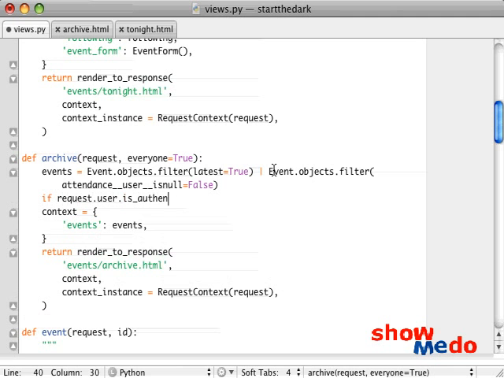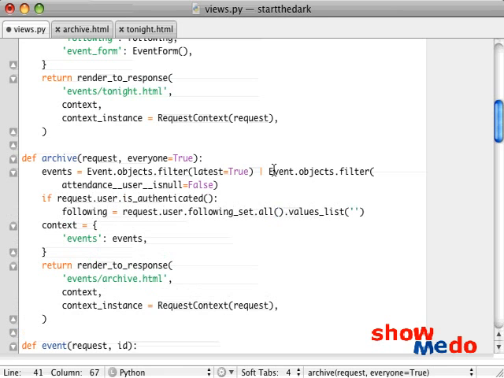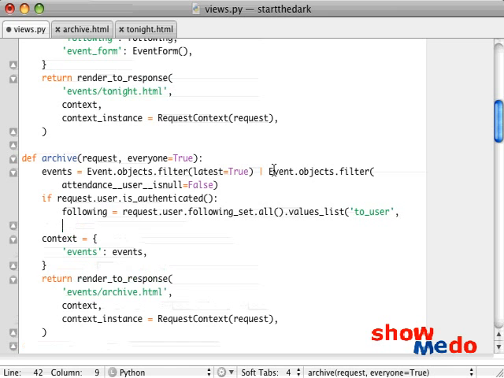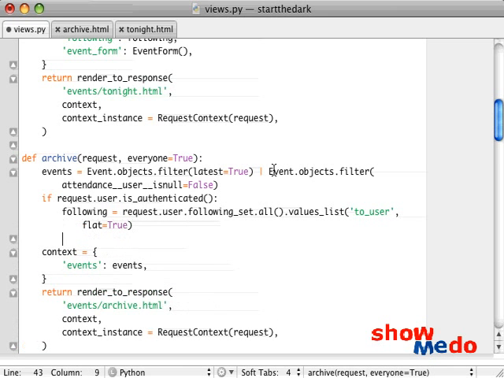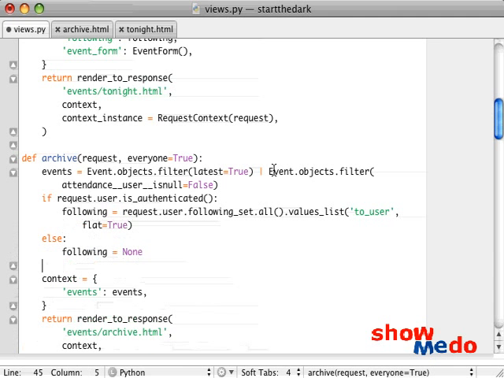So then if we do if request.user.is_authenticated, we can do something like following equals request.user.following_set.all().values_list to_user, and then flat equals true. And that's all we really need to do there. Otherwise, we'll just say following equals none.